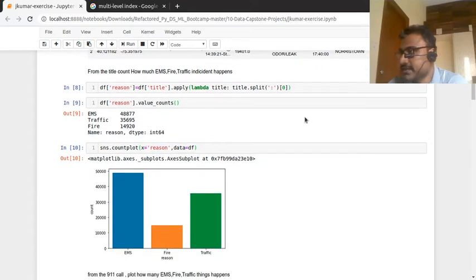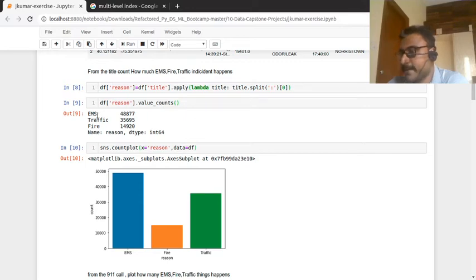So first I need to split out the reason. Using a lambda function, I'm applying it to the title and splitting the title with the colon, and taking the first value, index 0. Then I count how many there are: EMS 48,877, traffic 35,695, fire 14,920.